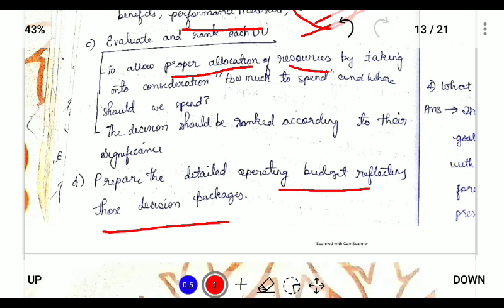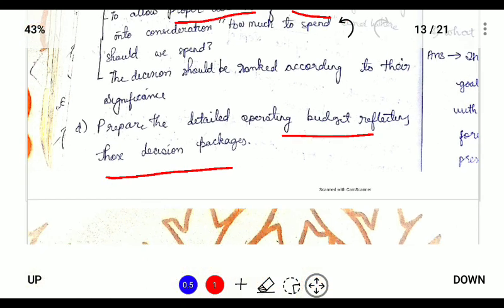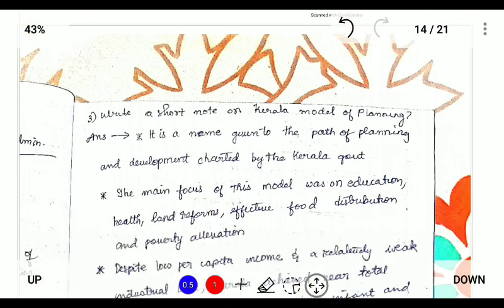And by analyzing each and every unit of the department, we can prepare a budget based on this so as to reduce losses. Next, write a short note on the Kerala model of planning.